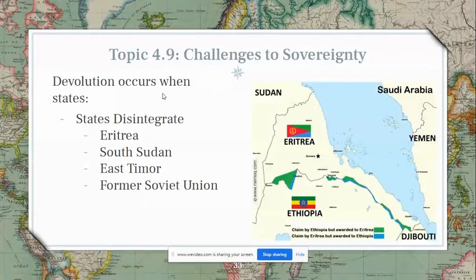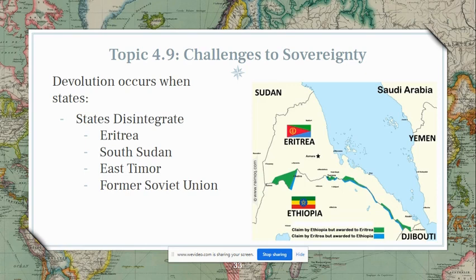Okay, so another way that devolution happens is, so all of the ones we just talked about are examples of federalism or autonomous regions where the federal government is really giving some regions power, oftentimes to try to persuade them to stay in the country or to give them some degree of power so they feel that their voices are heard.